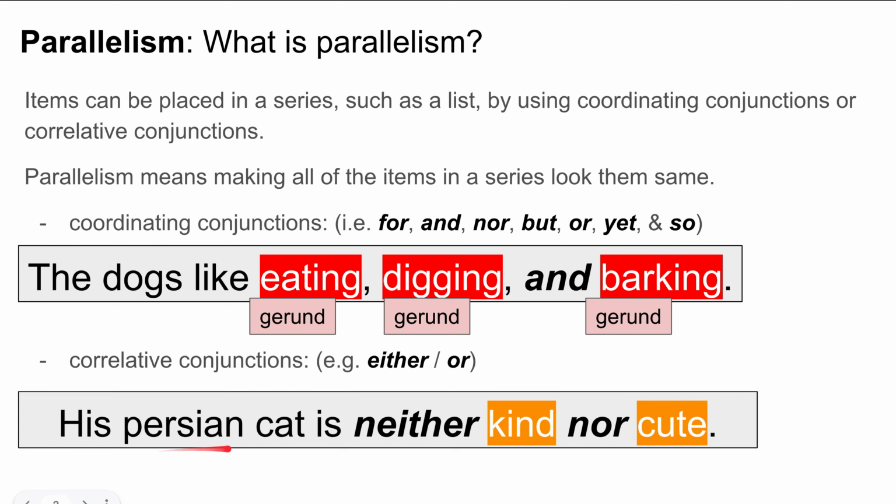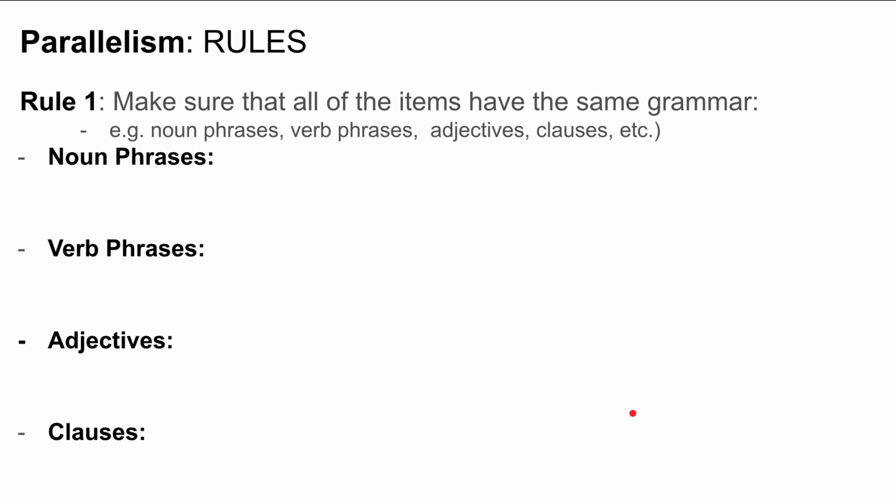So, his Persian cat is neither kind nor cute. Okay, so here actually I said either or, but I'm using neither nor. So again, here you can see that kind is an adjective, and cute is an adjective. There are about 3 rules for parallelism. Let's look at the first rule. The first rule is to make sure that all the items have the same grammar. So noun phrases, verb phrases, adjectives, clauses, etc.